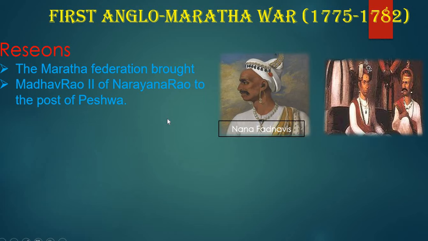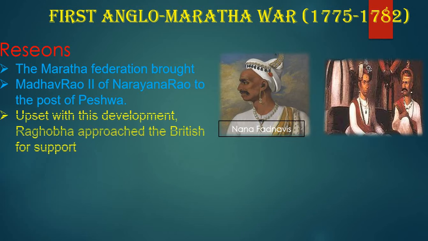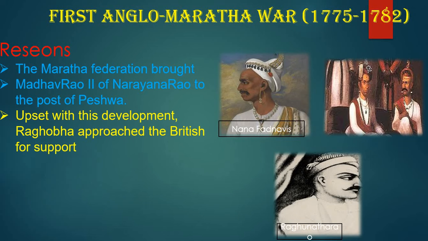With this development, Raghoba became very upset. He approached the British and said, I need help from you so that I can become the Peshwa. The British were actually waiting for the right moment to enter there.